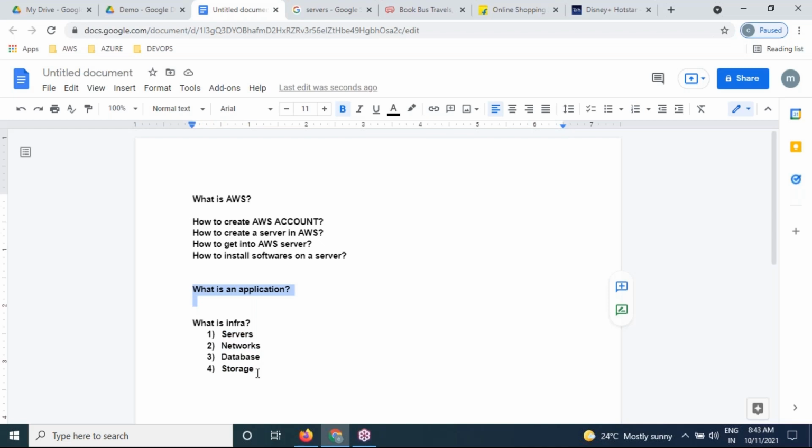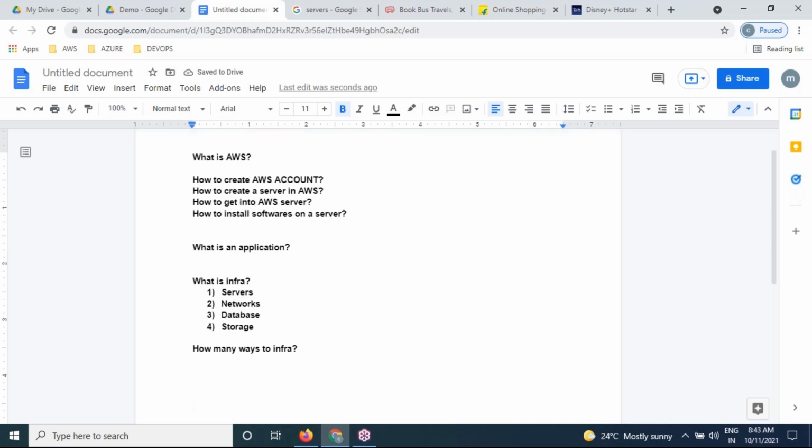But how exactly can we get this infrastructure? How many ways can we get it? Anybody help me, please try to reply. The first one is what?